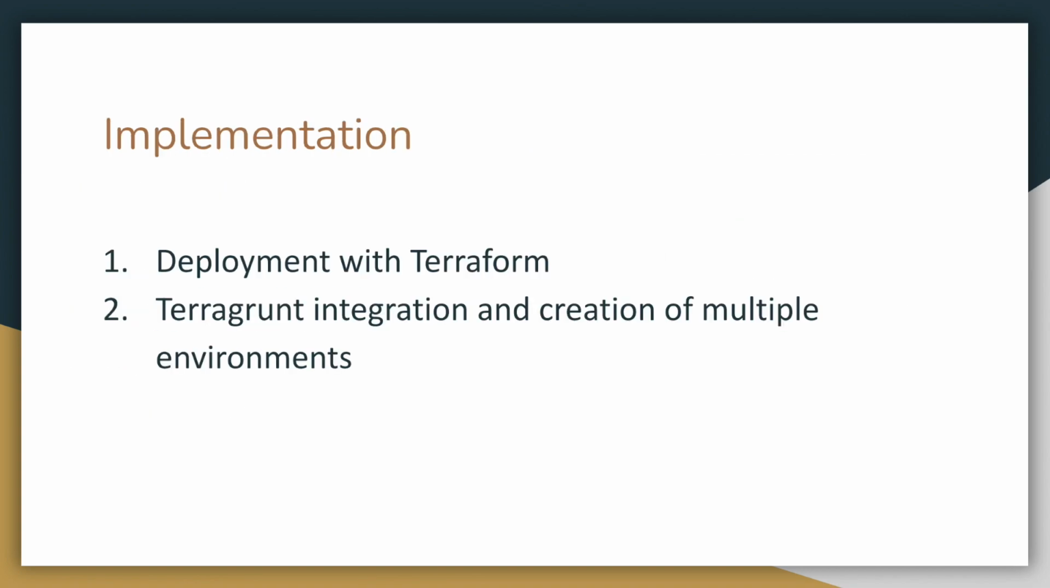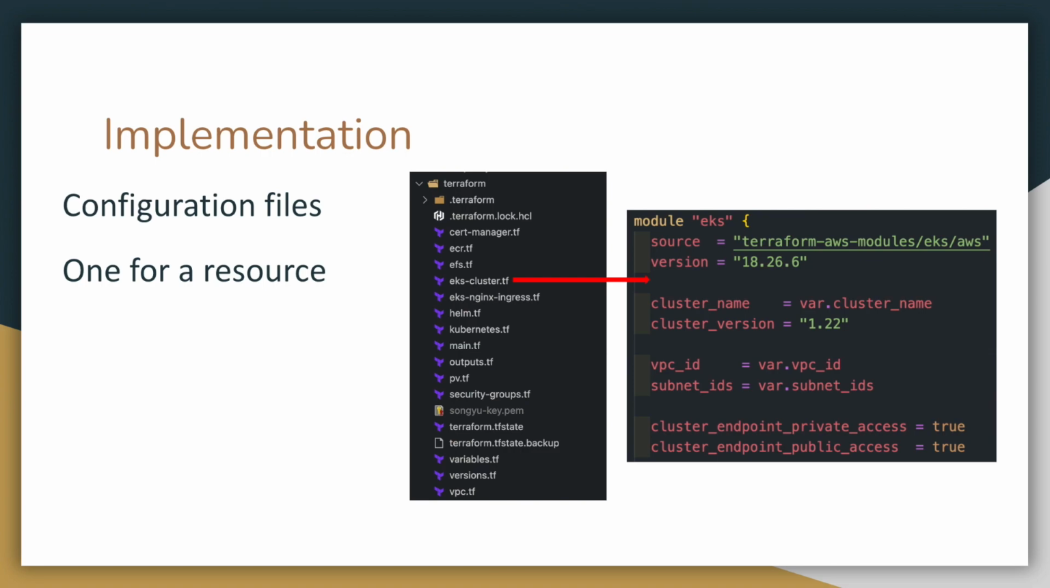Moving on, we want to talk about the implementation of our solution. There are 2 stages in this implementation. Firstly, we want to deploy the application purely with Terraform code. Secondly, we'll be integrating Terragrunt and creating multiple environments. In the first stage, we create resources using Terraform code. We will be creating configuration files with the .tf extension, and we will create one file for a group of resources. For example, we'll create a file called ekscluster.tf. And in these configuration files, we define the EKS cluster resource that we want to provision on AWS by using the Terraform module called EKS.